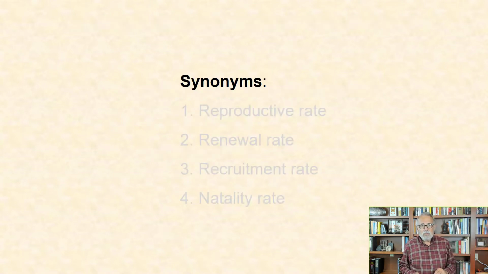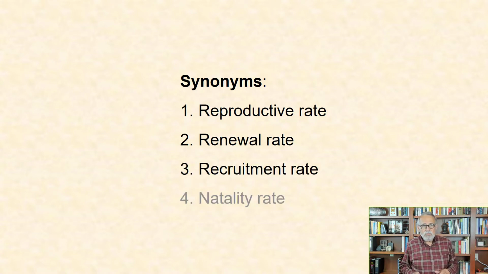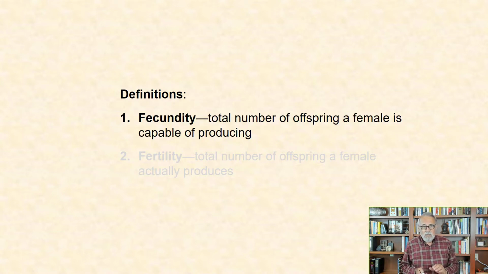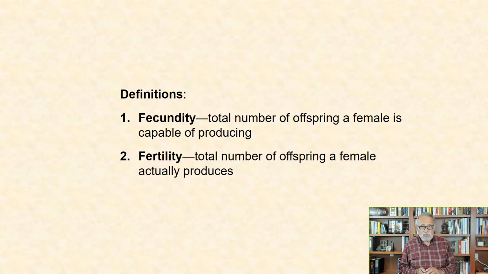The terms reproductive rate, renewal rate, recruitment rate, and natality rate all denote the same reproductive concept and are frequently used synonymously. In biology, fecundity and fertility are sometimes used interchangeably with reproductive rate, but we will use the convention from formal demography of defining fecundity as the total number of offspring a female is capable of producing in a specified age interval, and fertility as the total number of offspring a female actually produces in the interval.